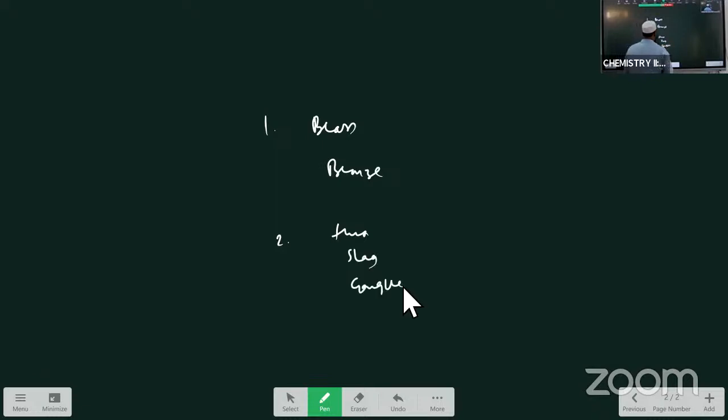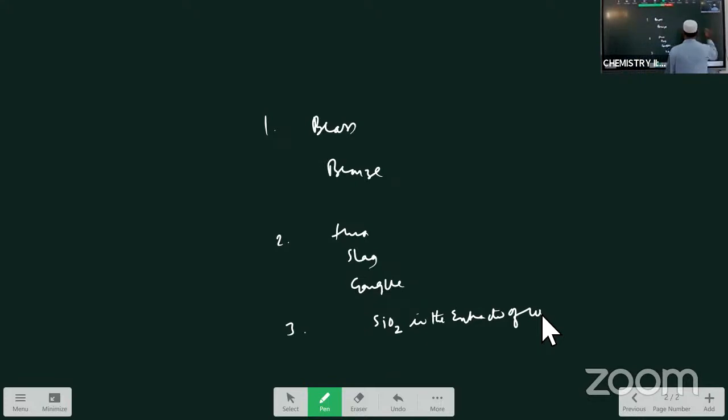Then after that, metallurgy. In this metallurgy, what are the important questions? What is the composition of brass and bronze? This is one. What is flux? What is slag? This is one more question. What is gangue? Gangue, flux, slag. Next, what is the role of SiO2 in the extraction of copper? Role of SiO2 in the extraction of copper.